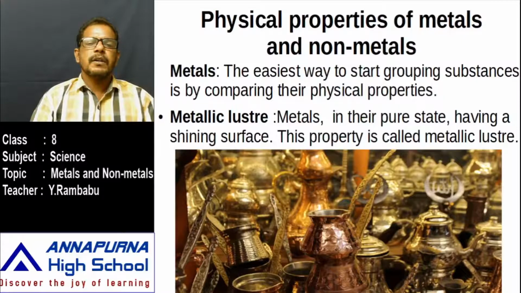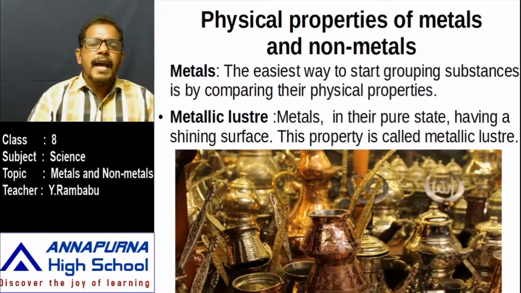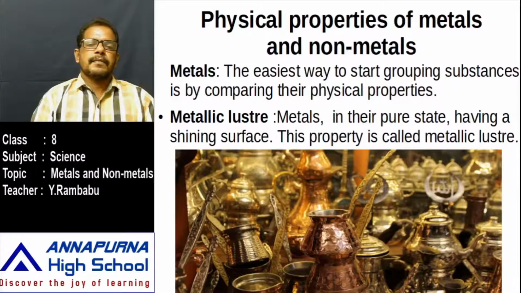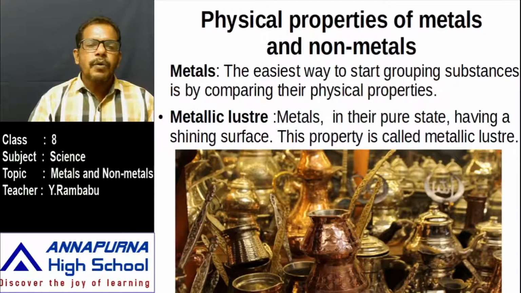Okay, if we observe, all these have which type of surface? Shiny surface. That means they appear as glowing. Okay, this property of a metal which appears as glowing is called metallic luster. What is that? Metallic luster. That means metals in their pure state have a shining surface.